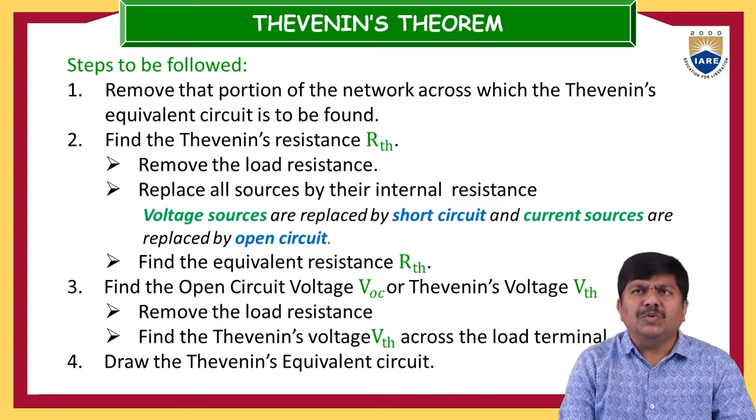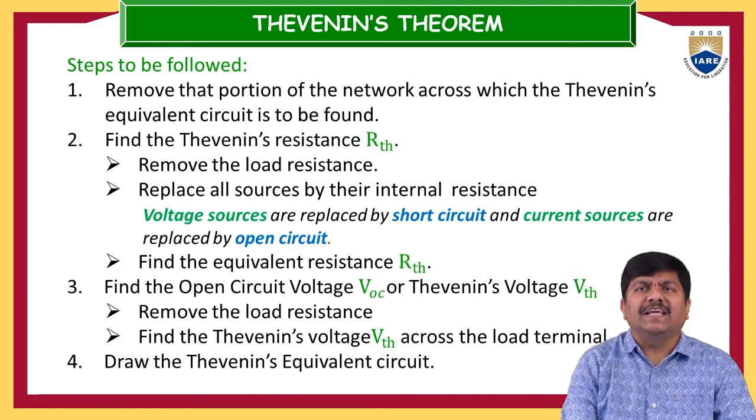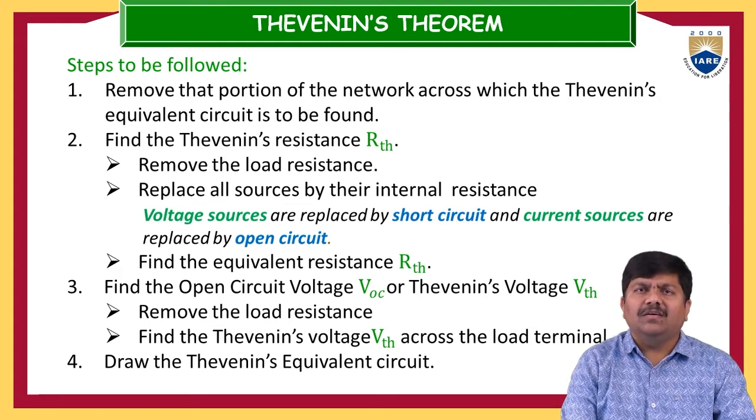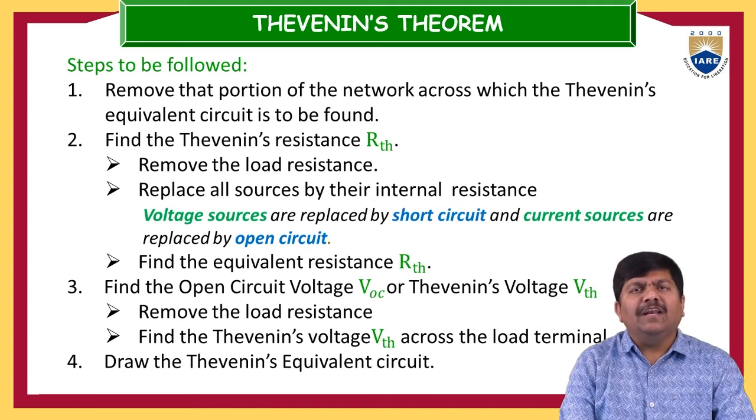And after ensuring the equivalent of voltage sources and the equivalent of current sources, you have to move to the open circuited voltage or Thevenin's voltage. That is depicted in step 3. Now find the open circuit voltage VOC or Thevenin's voltage, that is VTH. How we are going to get this value: first you have to remove the load element or load resistance, and by eliminating the load resistance, we can easily find the Thevenin's voltage VTH across the load terminals.